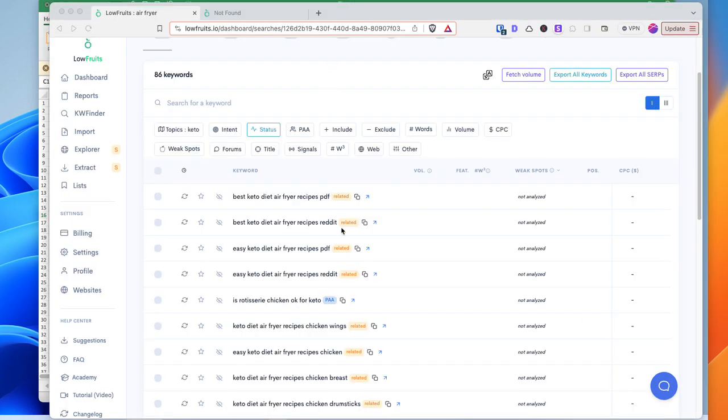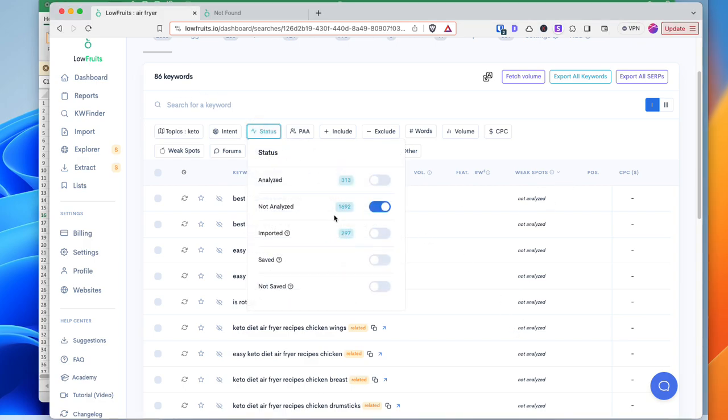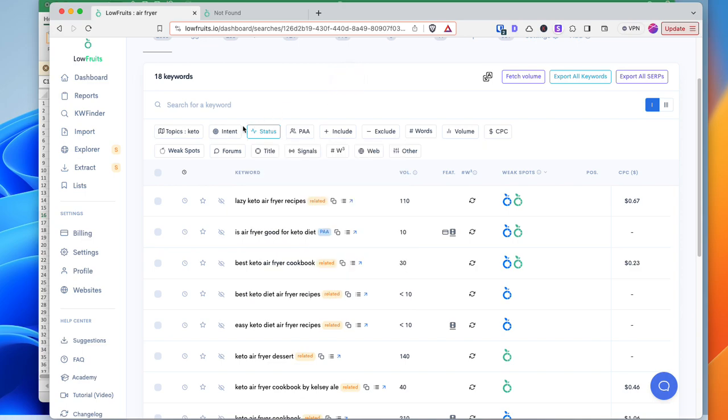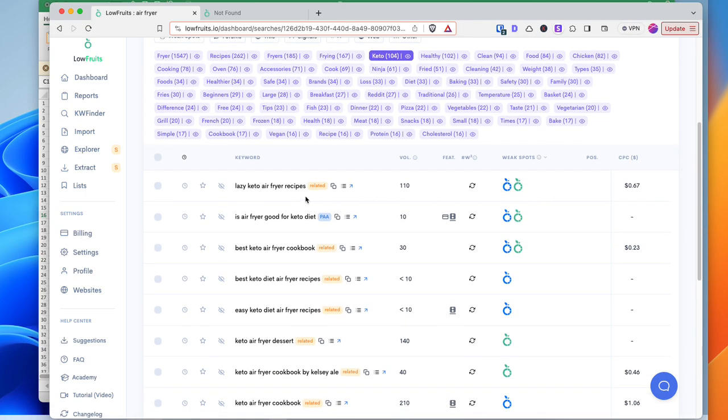Okay, so I'm back. It's done. It took those 16 keywords and it expanded it and found another 86 keywords. So right now it's showing not analyzed because my status is still checked as not analyzed. So let's unflip that and go back into analyzed here. And then let's go in the topics. Keto, we're already there. And here are all the keto ones that we found as well too.